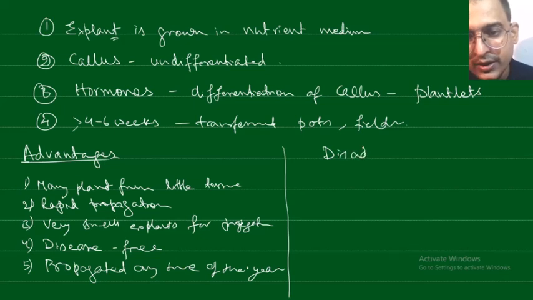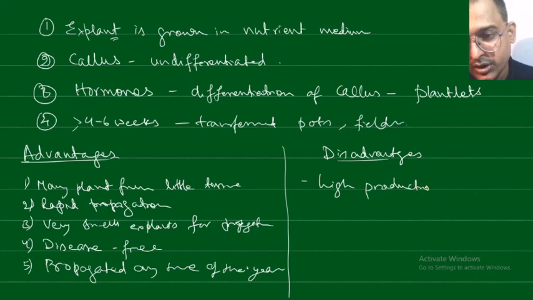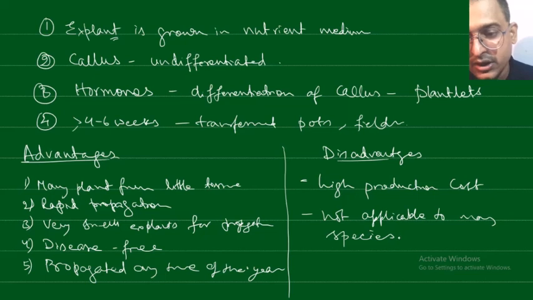What are the disadvantages? The main disadvantage is the high production cost. Because it is done in a laboratory, a lot of care has to be taken to prevent contamination. Also, this process is not applicable to many species, because the process by which it is cultured in the laboratory has to be standardized, so that is still done for only a few species, not all species.